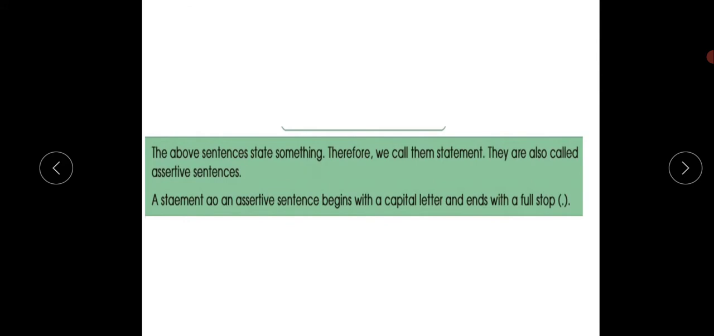It's saying something to us. Yeah, it's giving us a statement. There is some meaning in it. Yes, she helps the poor. Kerala is famous for spices. The Red Fort is in Delhi. It's giving us a statement. For that sake only it is called an assertive sentence. A statement or an assertive sentence begins with a capital letter and ends with a full stop. Remember children, the assertive sentence will always start with a capital letter.